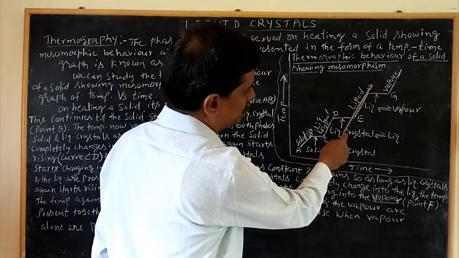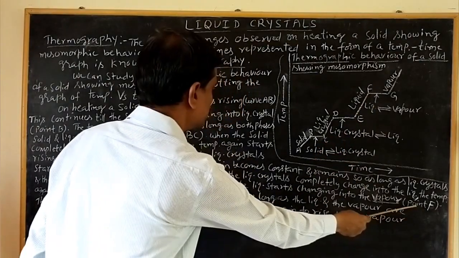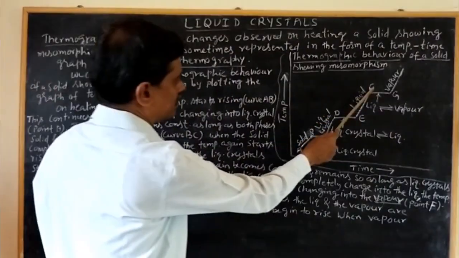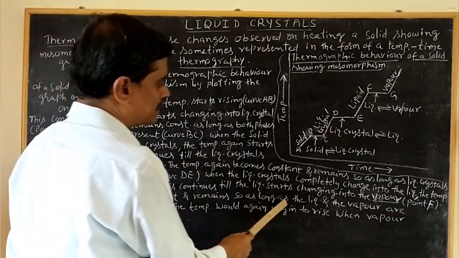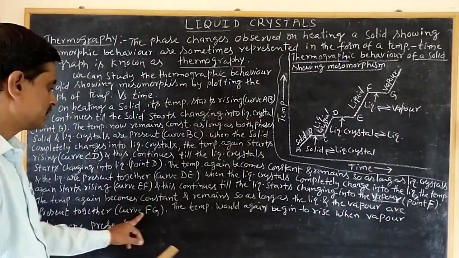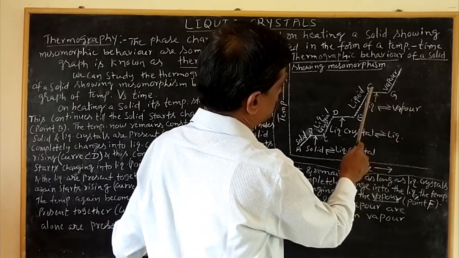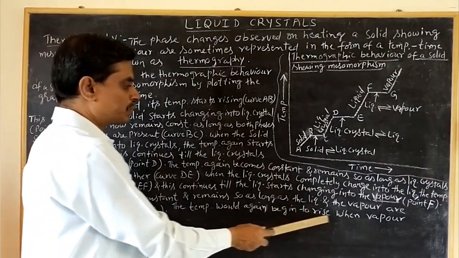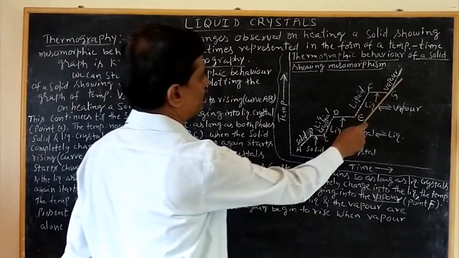At this point F, the conversion of liquid into the vapor state takes place. The temperature again becomes constant. Here the temperature again remains constant, curve FG, and remains so as long as the liquid and the vapor are present together. This curve FG means there is an equilibrium between the liquid and the vapor between F and G. The temperature would again begin to rise when vapor alone is present. Here we see only the vapor stage.